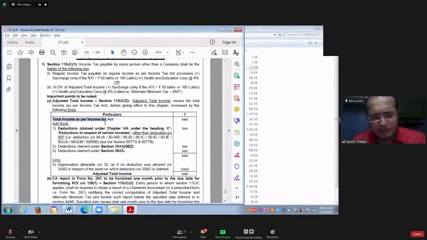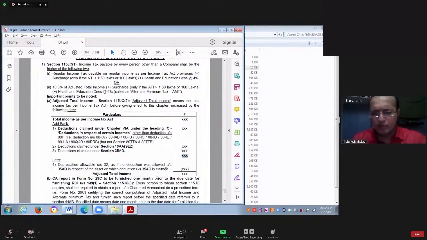Starting point of this will be total income as per the normal provision. In that, we will add back Chapter 6A deduction claimed under Section 80IA, IB, IC, IAB, ID, IE, JJA, AA, QQB, RRB. If you have claimed 10AA deduction, that will be added back. If you have claimed Section 35AD deduction, that will be added back. And you will arrive at certain amount.